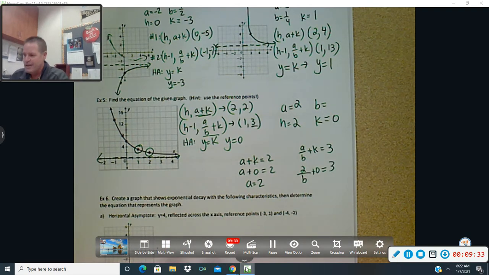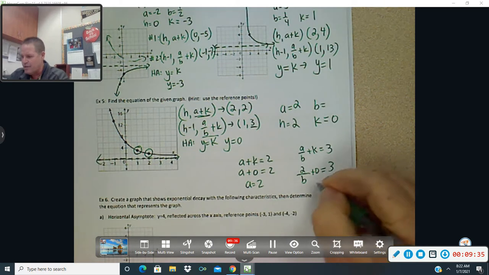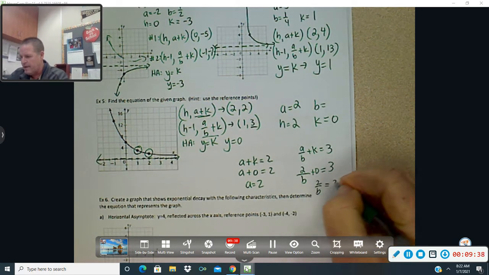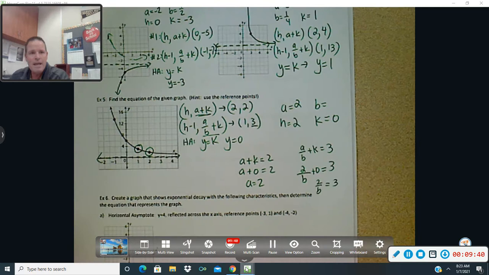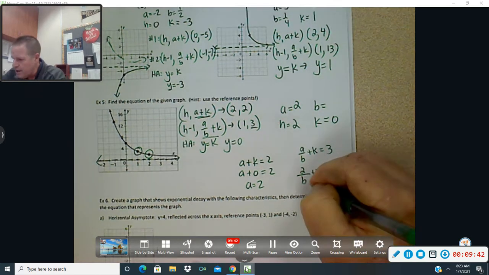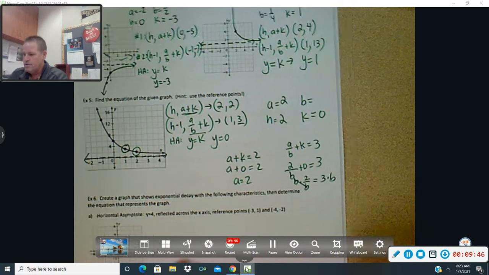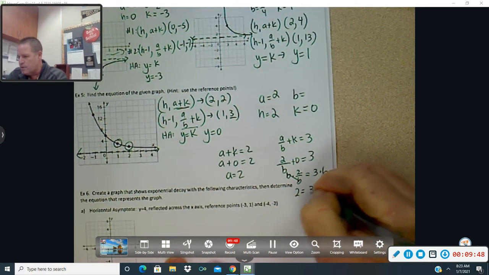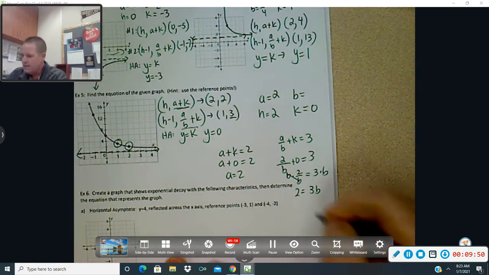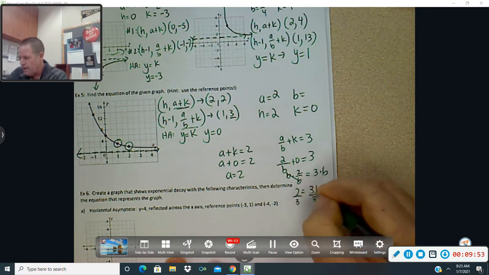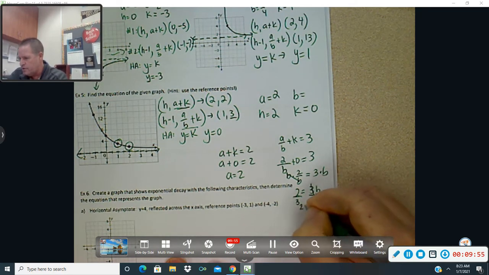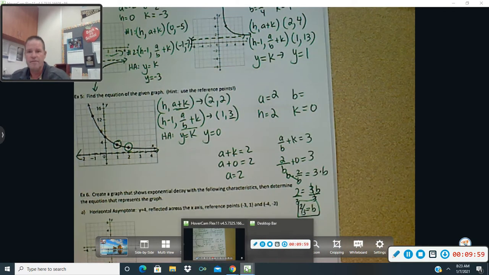Here we go. So I can't subtract anything over, so I have 2 over B equals 3. Now you don't want that B in the bottom. So how do you get rid of it? You multiply both sides by B. So now you have 2 equals 3B. Divide each side by 3. And you're going to get that B is 2/3. And now you have the information you're going to need to do this.